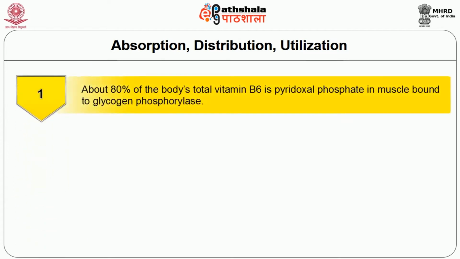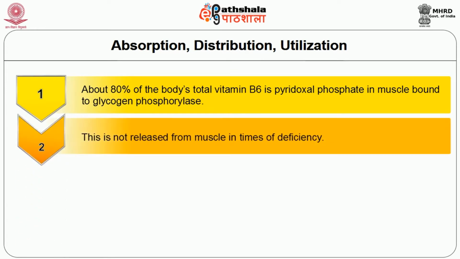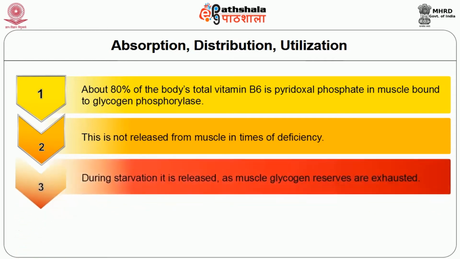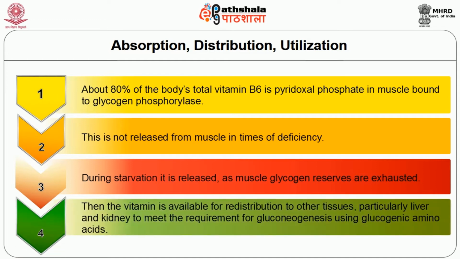About 80% of the body's total vitamin B6 is pyridoxal phosphate in muscle, bound to glycogen phosphorylase. This is not released from muscle in times of deficiency. During starvation, it is released as muscle glycogen reserves are exhausted. Then the vitamin is available for redistribution to other tissues, particularly the liver and kidney, to meet the requirements for gluconeogenesis using glucogenic amino acids.